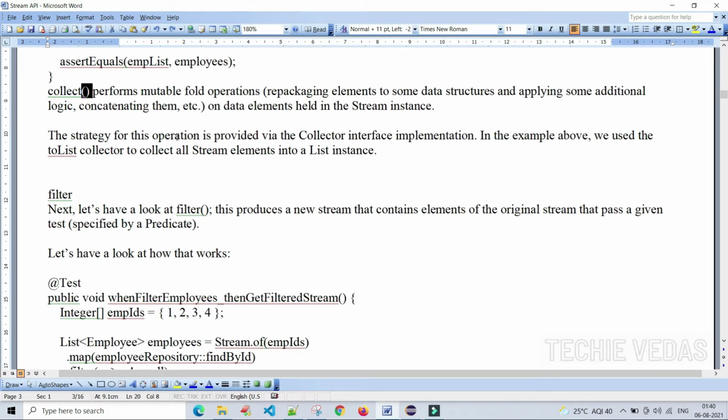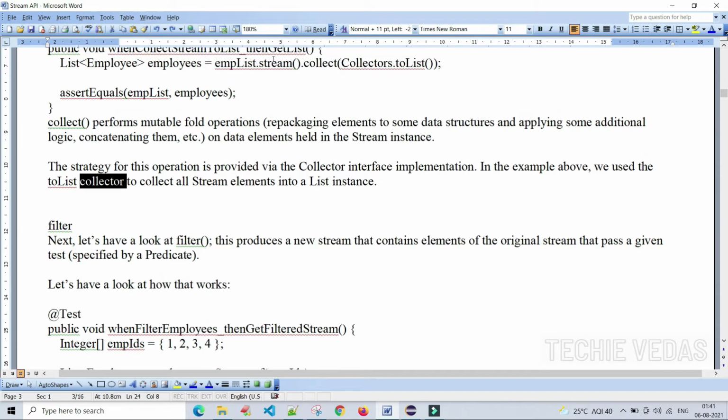The strategy for this operation is provided via the Collector interface implementation. In this example above, we used the toList collector, Collectors.toList.